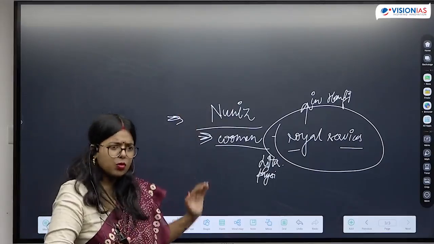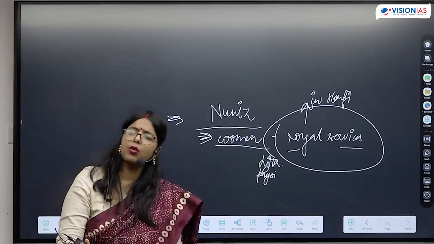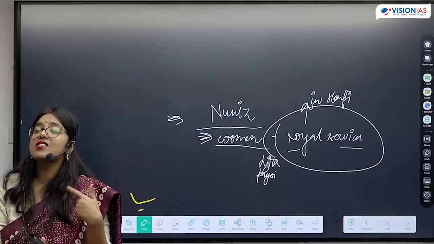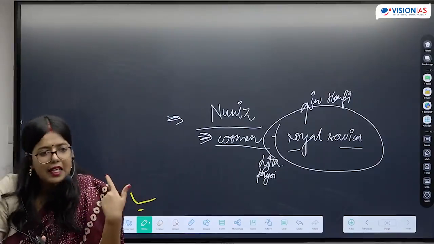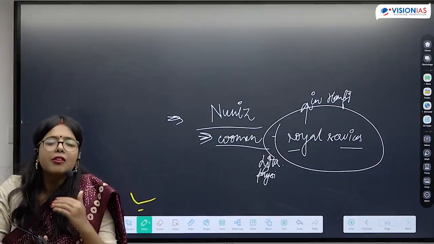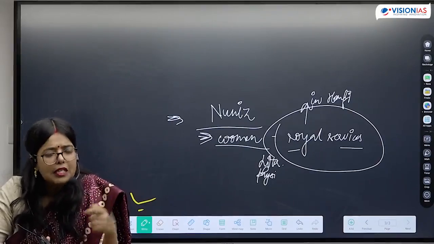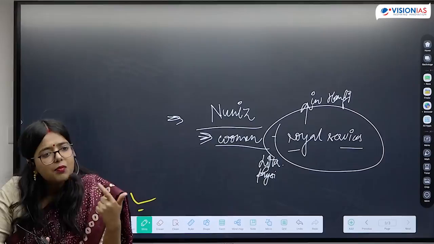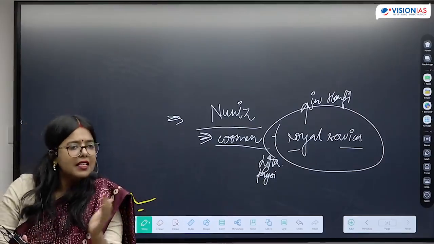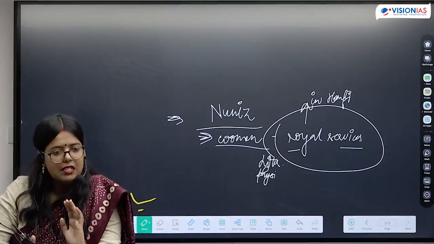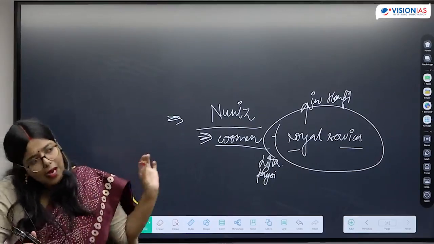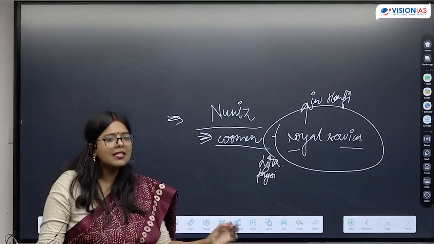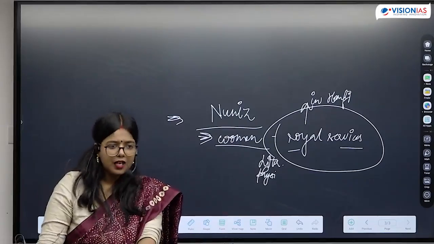Is this clear? So keep these things in mind, that when we are talking about the Vijayanagar Empire, this is a striking difference that we find here, that royal women had a better position. Not only are they literate, but they are employed in a variety of professions. Is this clear? So this is why the account of Nuniz stands out to us.